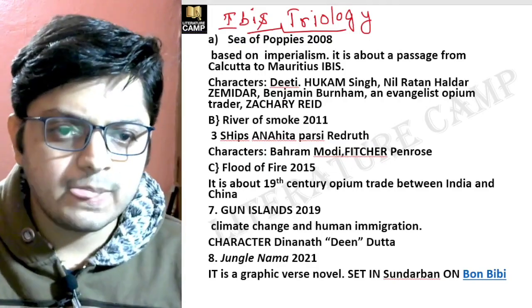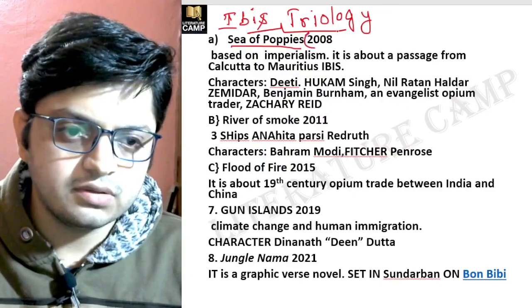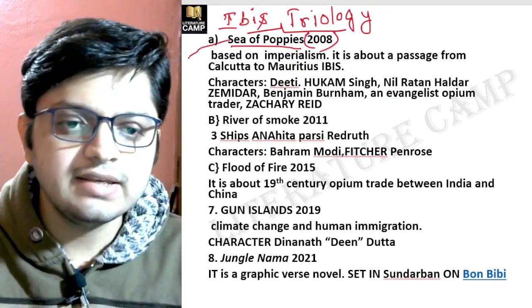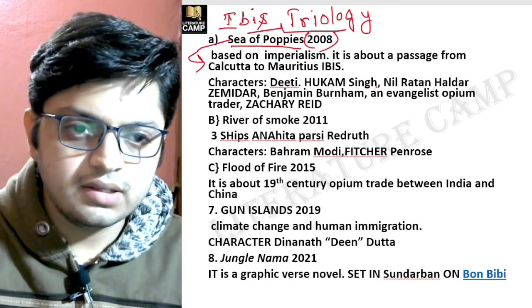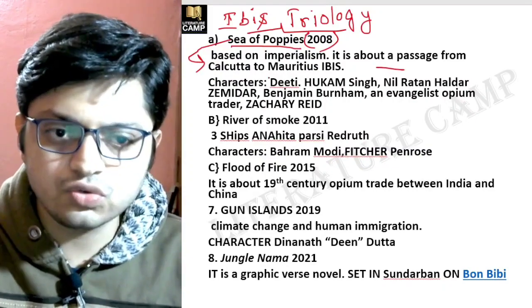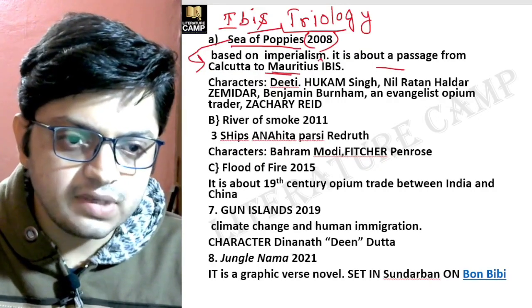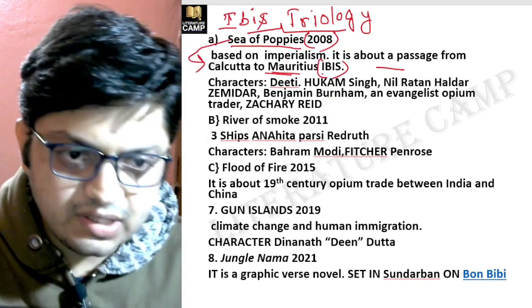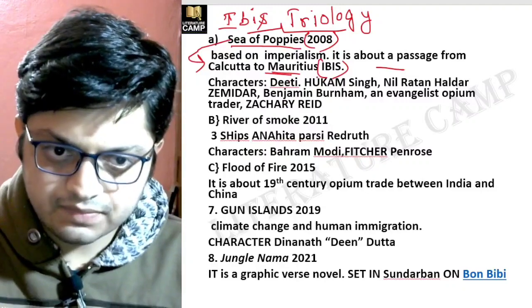Number 1 is Sea of Poppies, published in 2008. This novel is based on imperialism and colonialism. It is about a passage, a journey from Calcutta to Mauritius. Mauritius is a place name in Ibis. So this novel is about a passage from Calcutta to Mauritius.